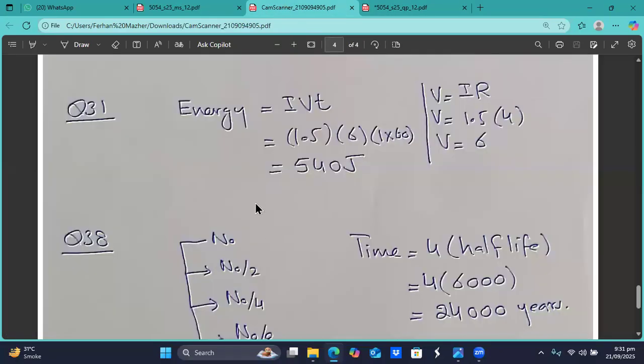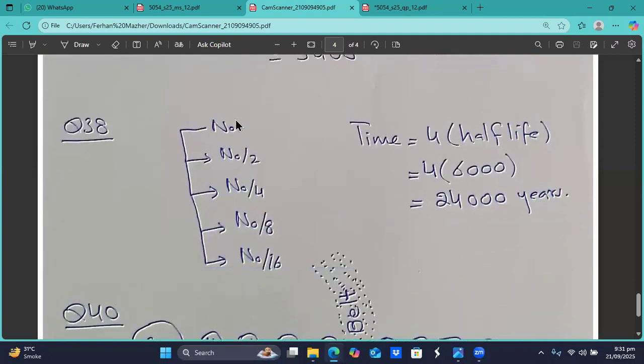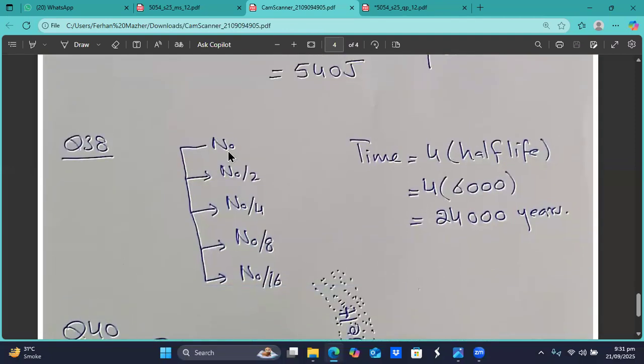Okay, so normally in our class, we go like this. Let's say at the start, the count rate is n naught. After one half-life, it will become n naught by 2. Then another half-life passes by, and it becomes n naught by 4. Another half-life passes, and it becomes n naught by 8. And then another, and it becomes n naught by 16. So count these gaps: 1, 2, 3, 4. That means 4 half-lives have passed.